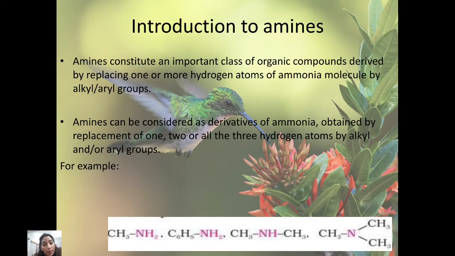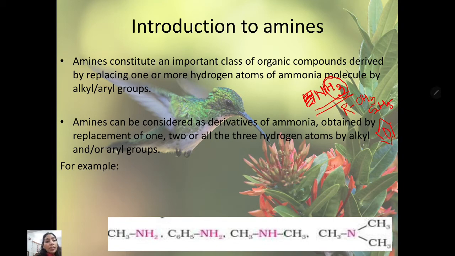Now, introduction of amines. Amines constitute an important class of organic compounds, described by replacing one or more hydrogen atoms of the ammonia molecule by an alkyl or aryl group. What is an amine? What is the structure of ammonia? Ammonia is NH3. When we replace hydrogen from this ammonia molecule, we get the amine. It can be replaced by an alkyl group like R, in any form like methyl, ethyl, etc., or an aryl group like benzene.